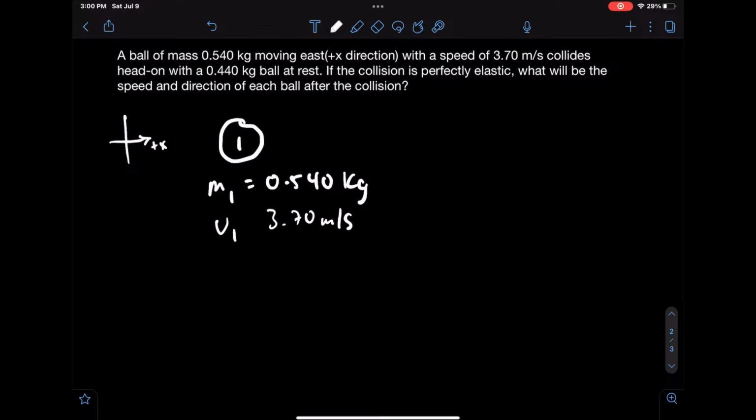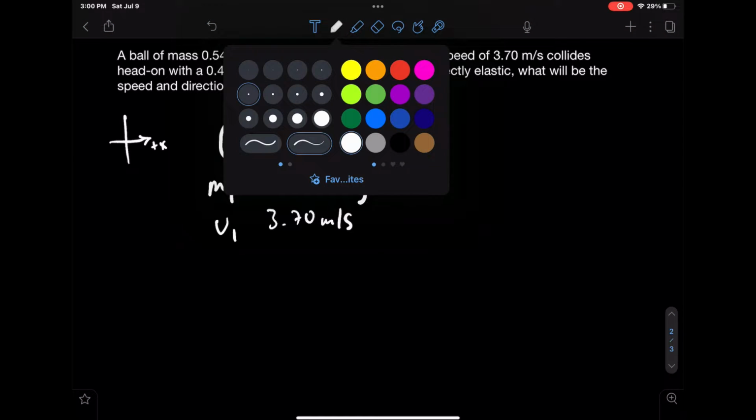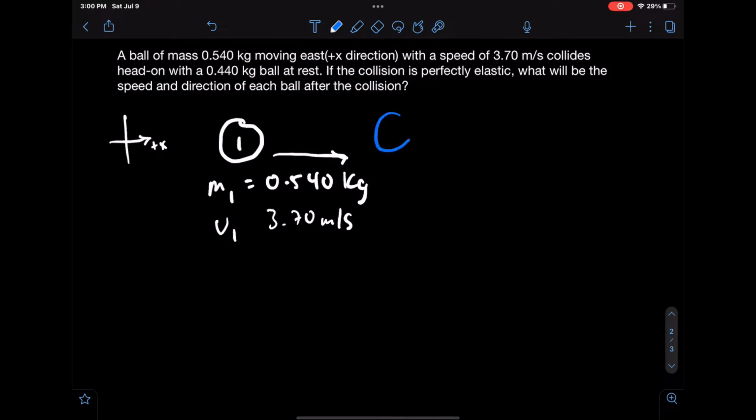And it collides with another ball. We'll call this one ball 2. That has a mass of 0.440 kilograms, and it is at rest. So since it is at rest, the initial velocity will be 0 meters per second.